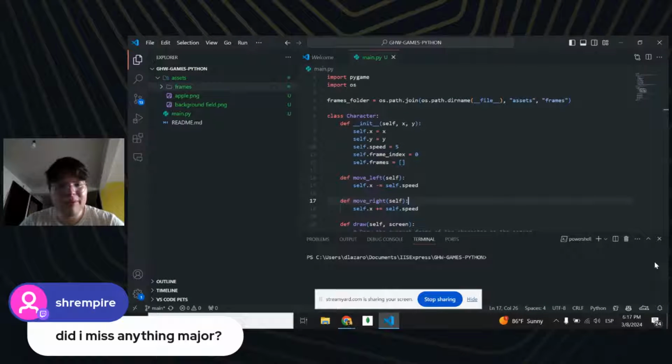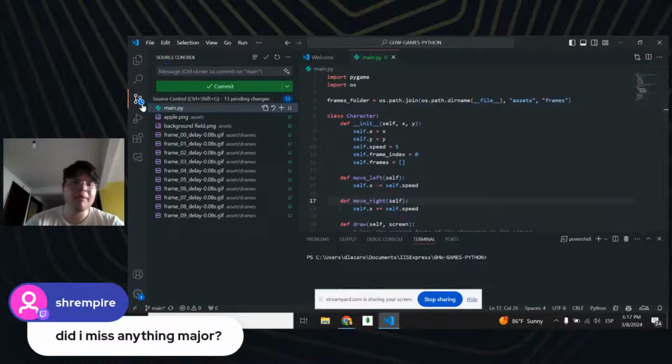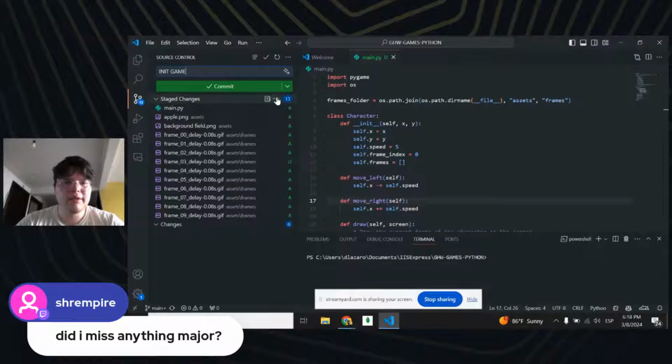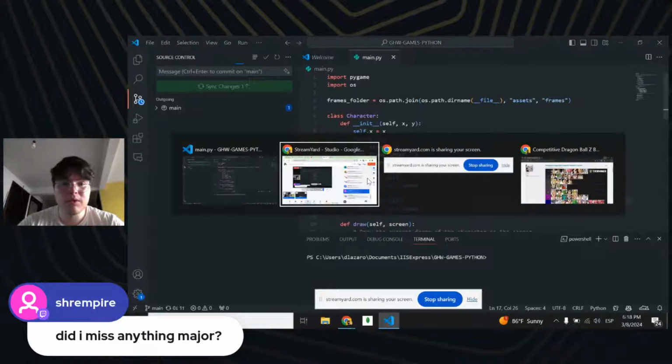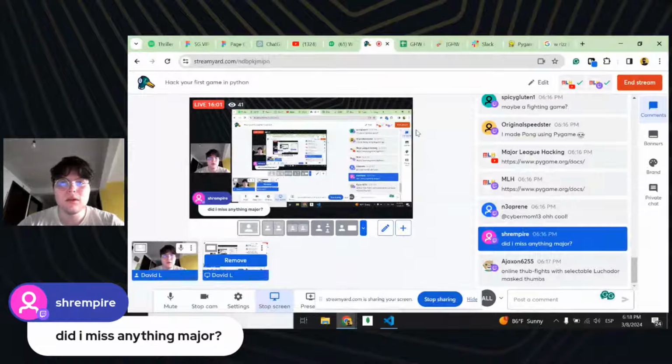So yeah, don't worry about it. We don't have anything weird. I haven't made my commits, but let me make them. This is the first commit that I was making. Let me sync my changes. Also, let me pass you the repo that we're going to use today. I think it was right here.